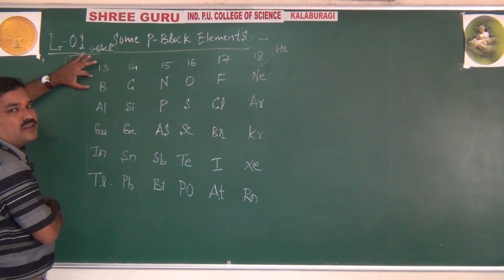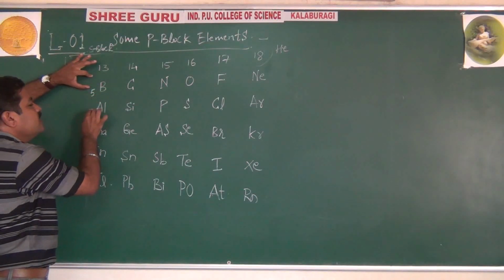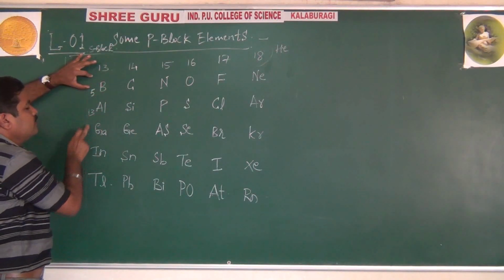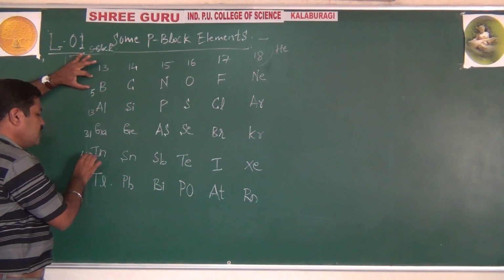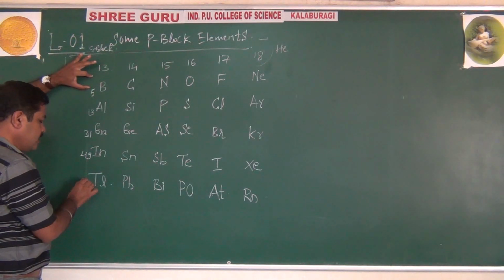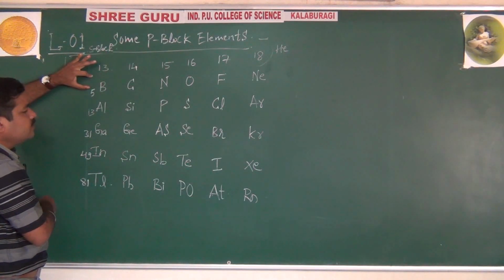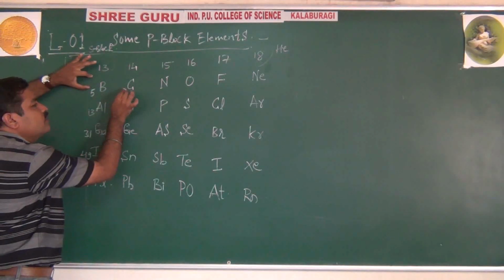Very important. See here, boron atomic number 5. 5 plus 8, 13. 13 plus 18, 31. 31 plus 18, 49. 49 plus 32, 81. Like this, extreme right side of periodic table, just go on adding 1.